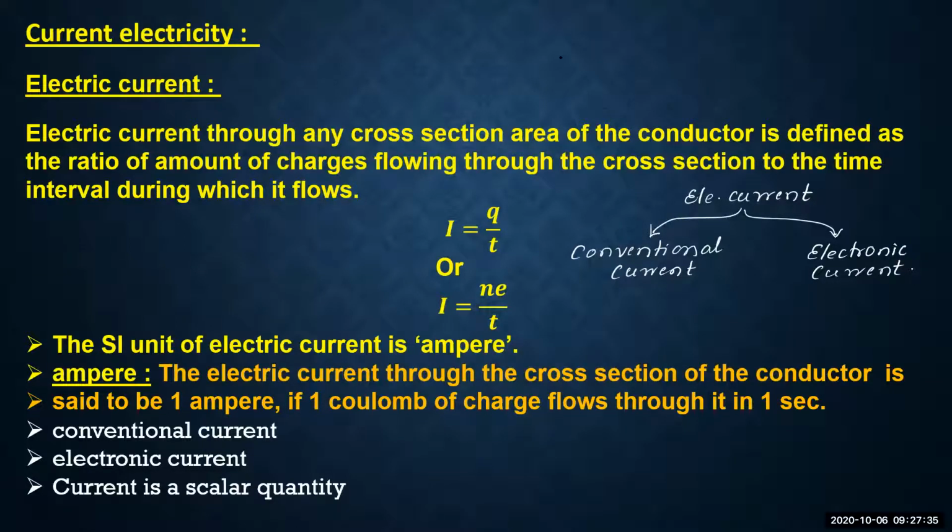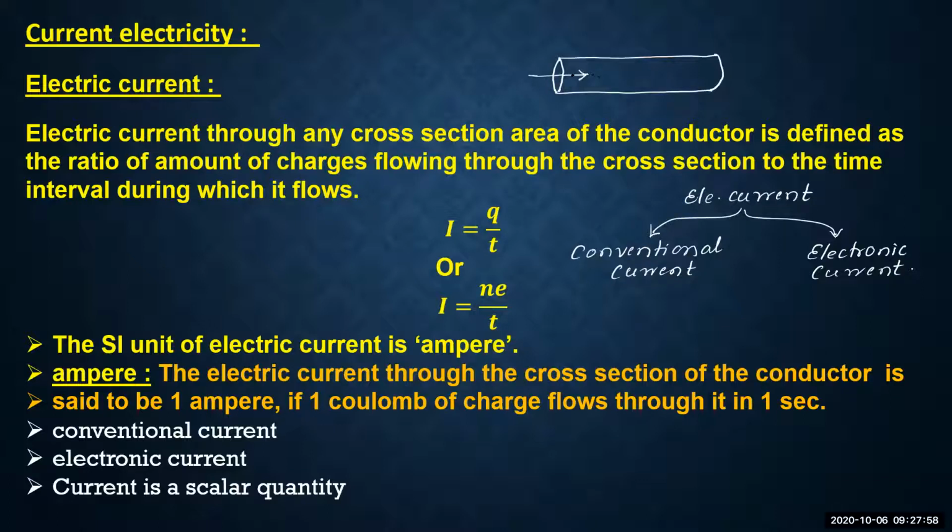See, suppose one conductor is there, and if charges are assumed to be flowing in this conductor, usually flowing charges means they are nothing but the electrons.